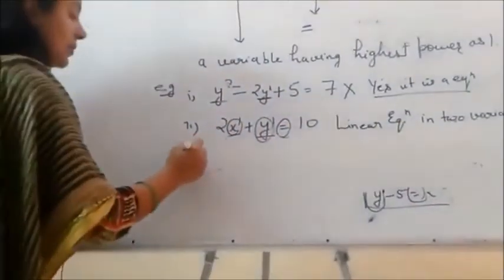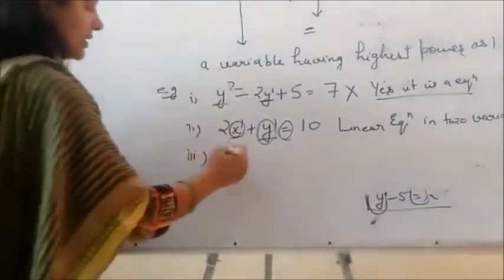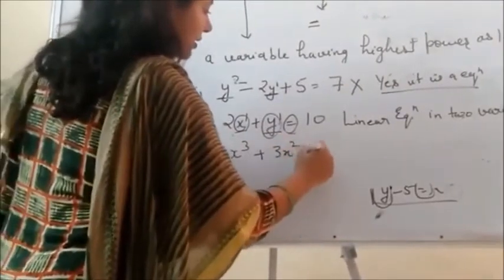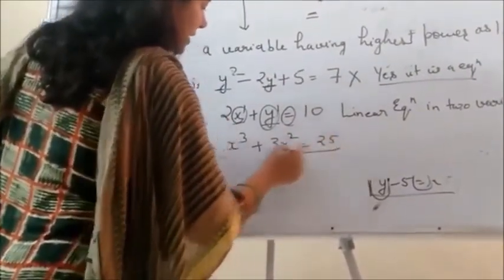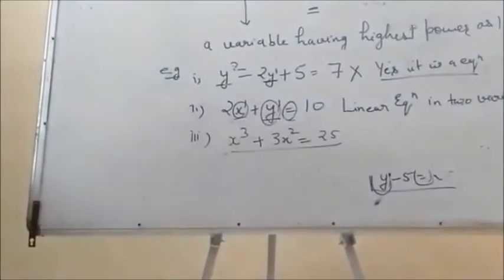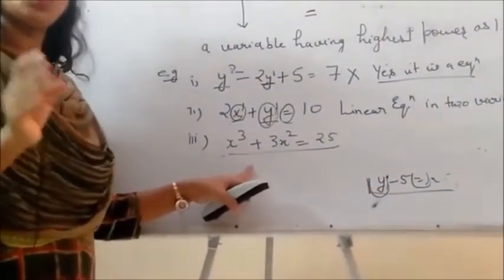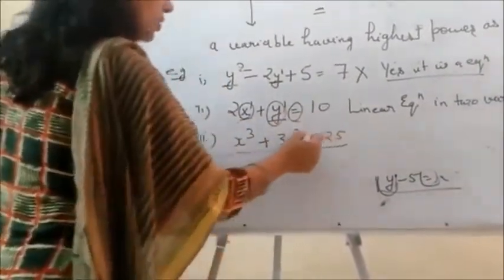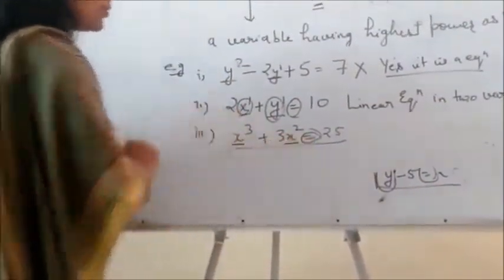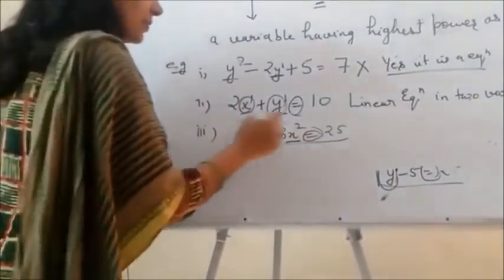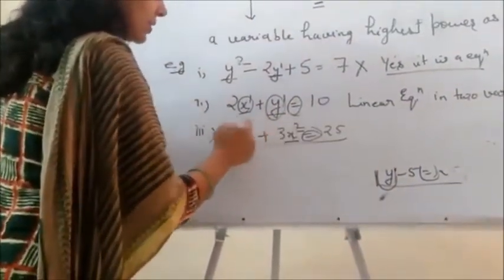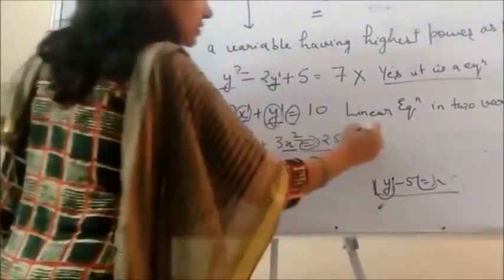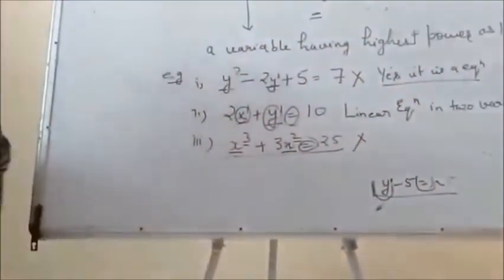Now come to the next example. If I write it down here, x cube plus 3x square is equal to 25. Is this again an equation? Is it a linear equation in one variable? No, it is not a linear equation in one variable. Because the equal to sign is here and one variable is there, but the highest power of the variable is here 2, here 3. What is the highest power of the variable, 3 or 2? 3. So that means this is not a linear equation.